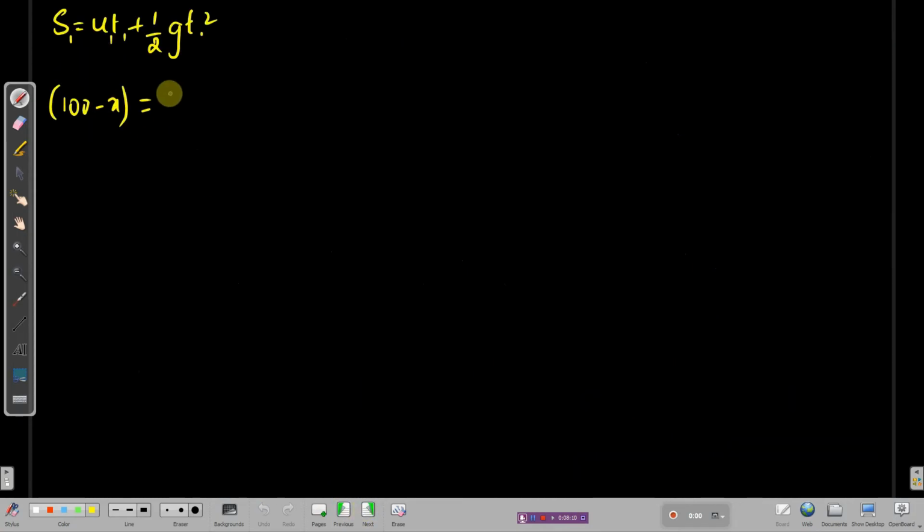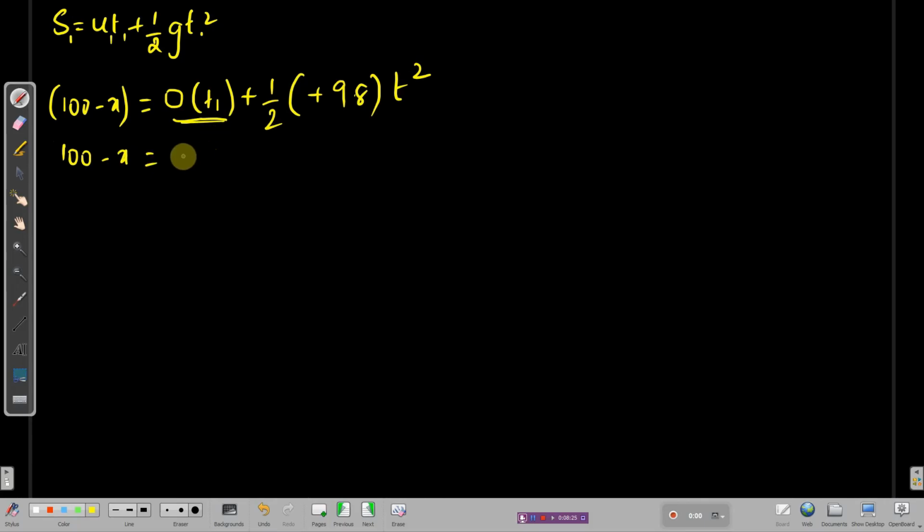S1 is 100 minus x, u1 is the initial velocity 0, t1 we have to find, plus is plus only, half is half only, and the g value is plus 9.8 for the first ball, t we have to find, and it is t square. So 100 minus x will be 100 minus x only, 0 into something is just gone, right? 0 is something which makes the other 0, don't mess with 0, okay? It was not so funny, but 1 by 2 into 9.8, I can cancel it. 2 ones are 2, 2 4s are 8.